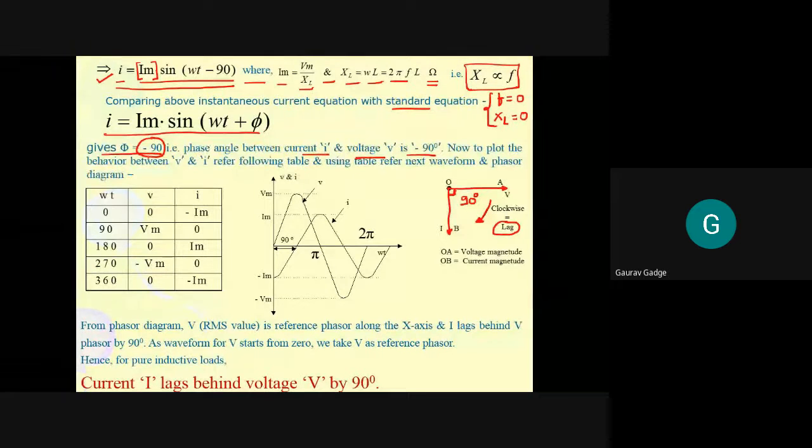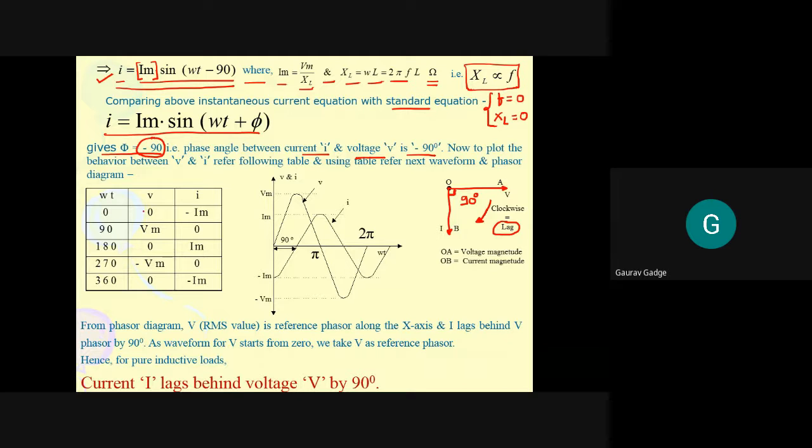Okay. Now you have to plot the behavior between voltage and current. Refer to the following table. We have already drawn this table. What we did in the last class, we considered omega t equal to 0, 90, 180, 270 and 360, for which the value of sin omega t is 0, 1, 0, minus 1, 0.